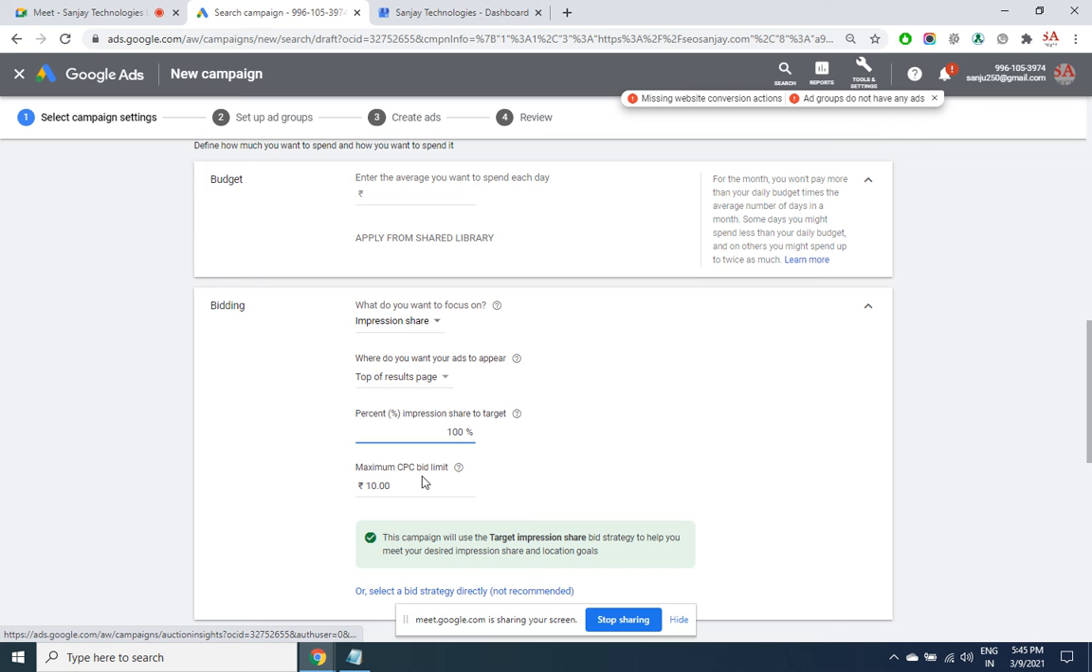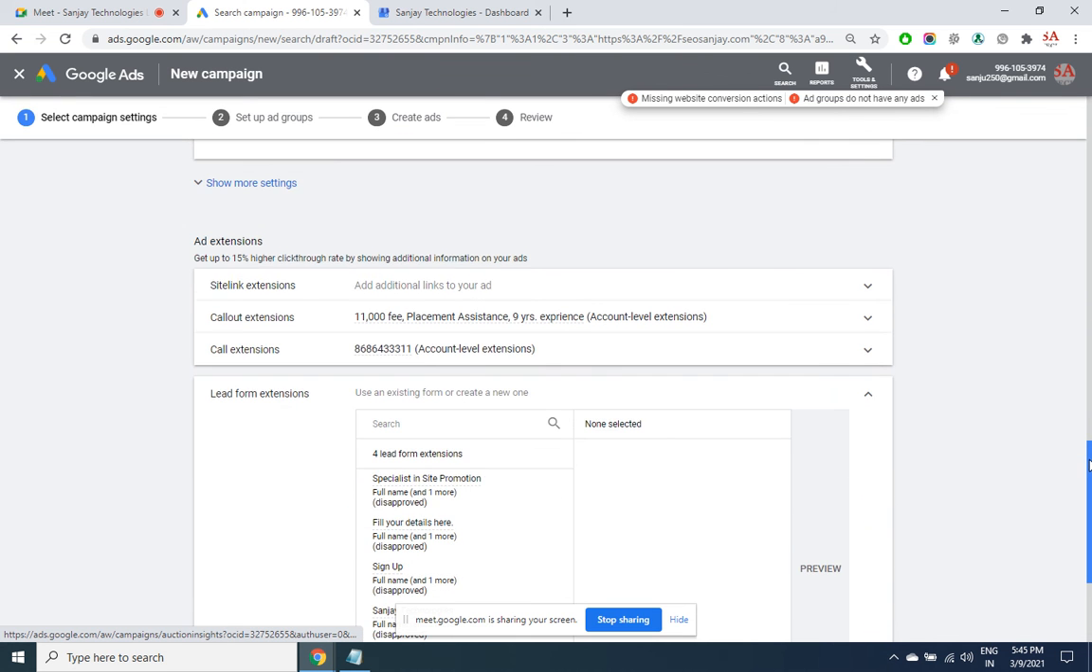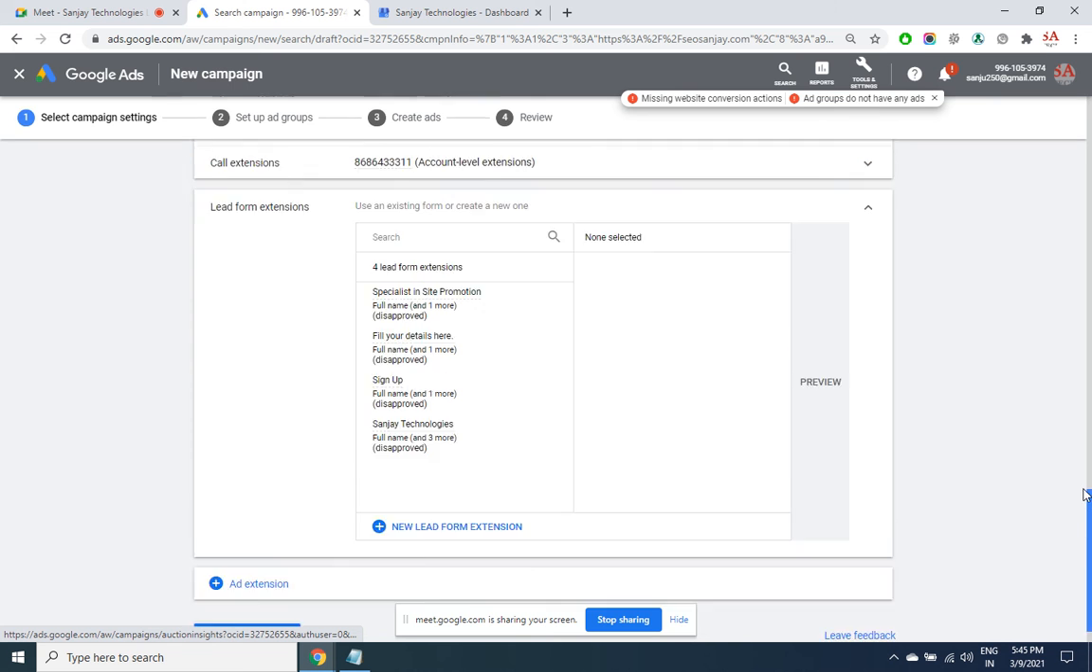Best quality score and best price. But only 10 keywords out of 100 are like that. Then you can just select here as absolute top of the results page. 100% it has to be on the top under the price 10. This is the difference between the general bidding and the impression share bidding. And the extensions, all that is same.